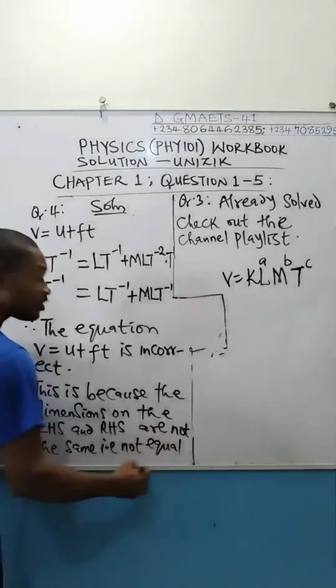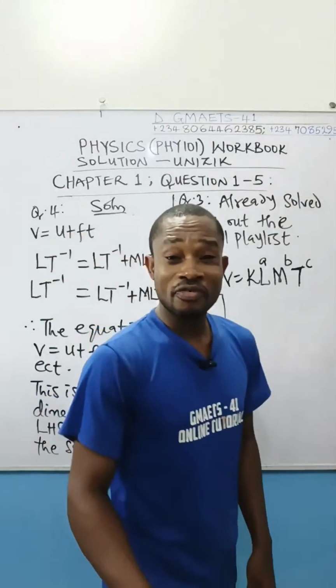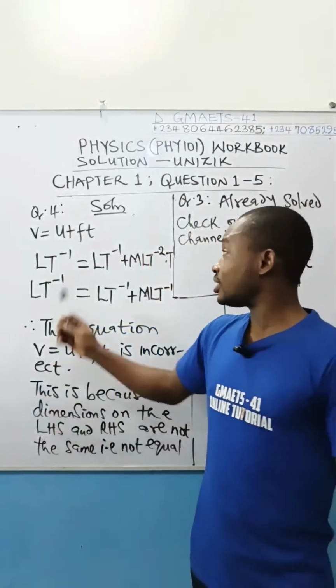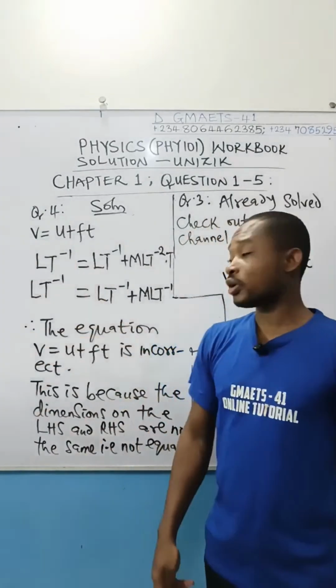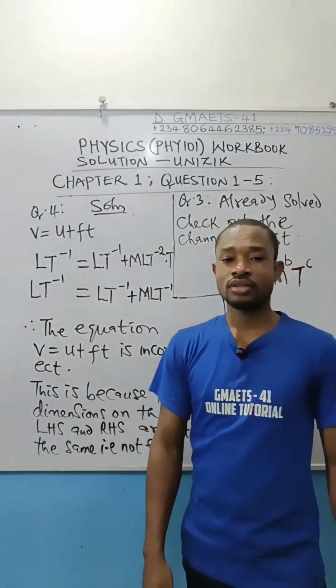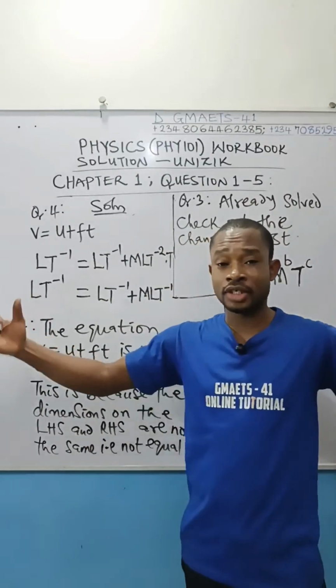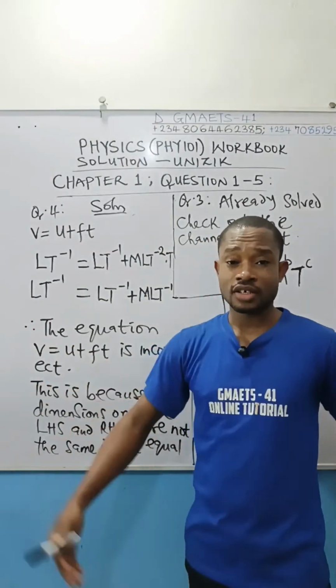So this is the justification of the fact that the equation V equal to U plus Ft is not correct. We have different dimensions on both sides of the equation.